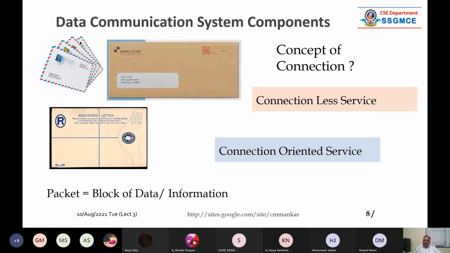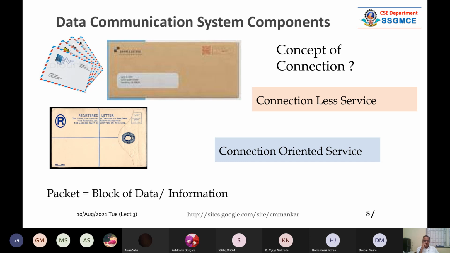So there is a concept of encapsulation and decapsulation. Encapsulation is nothing but putting one envelope into another envelope. So let us imagine that there are different types of envelopes, different sizes. So we can put one envelope with addressing information or some header information into another envelope. And those two envelopes can be put into some third envelope. In this way, there might be 4 or 5 levels of envelopes. And we can pass it forward ahead to the destination.